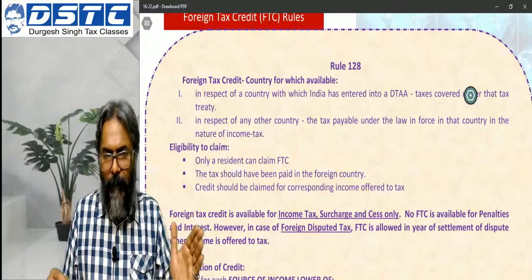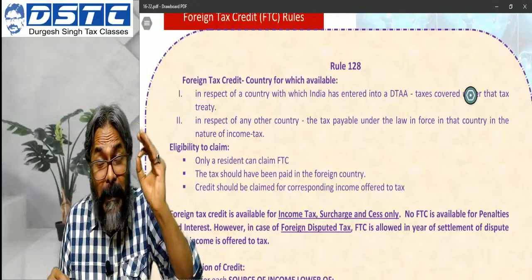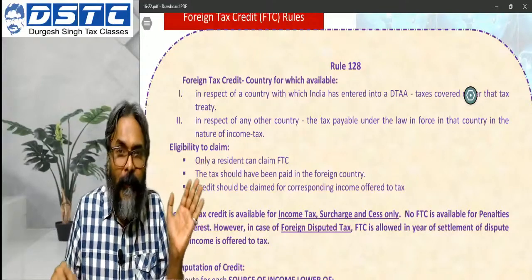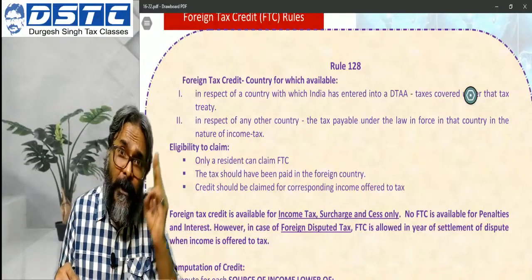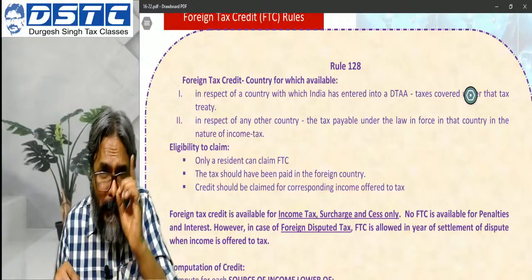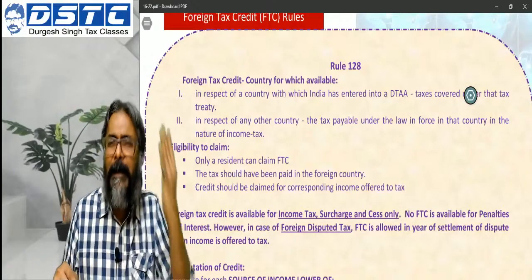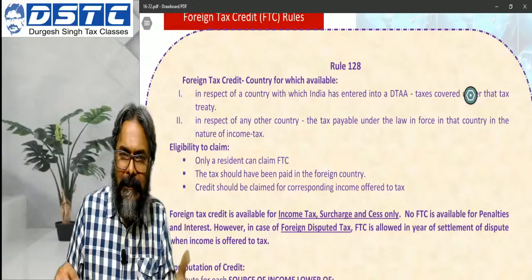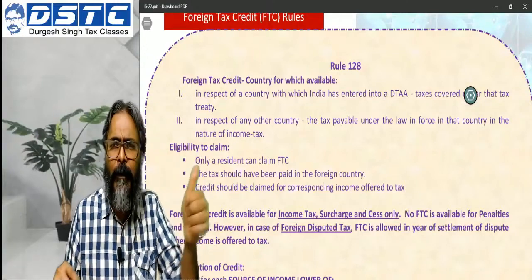He has to, and it is mandatory on his part to furnish the TRC without fail. Sneha, yes, indeed. Why is it so? Because he has invoked the treaty to obtain the beneficial provision. If anyone is invoking the treaty, then that person necessarily has to be the resident of either of the two countries.